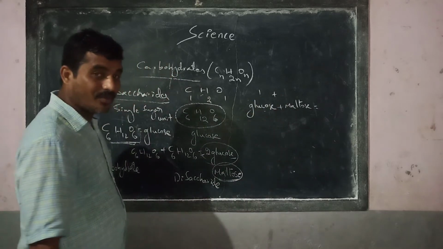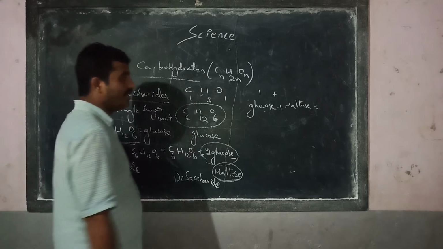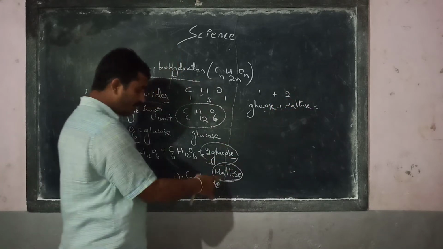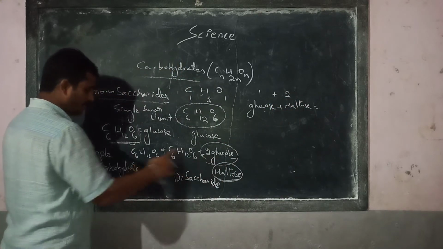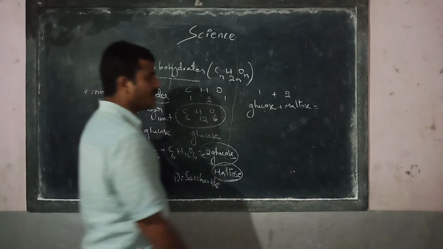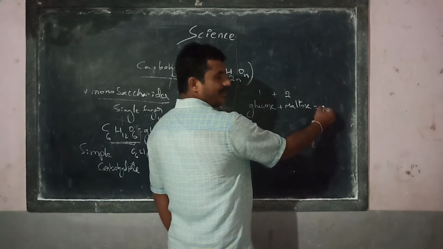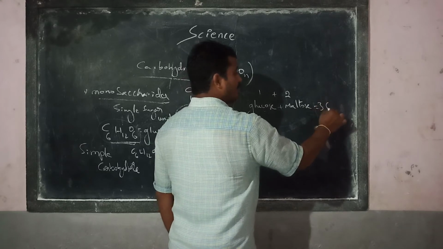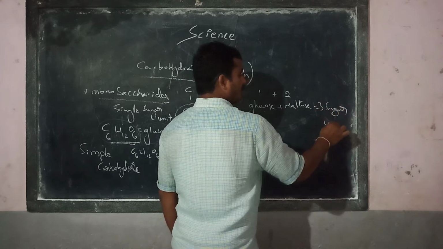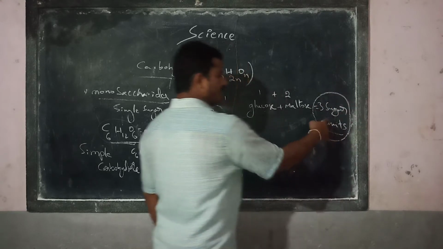How many molecules of glucose? How many sugar units are there? 2 sugar units, because maltose is made up of 2 sugar units, we discussed. One glucose and the other glucose. So the equivalent product will have how many? 3 sugar units. 3 sugar units product we get.